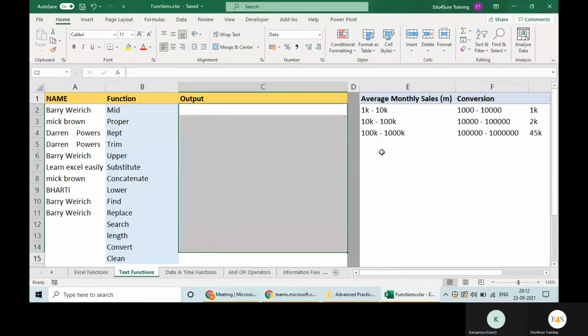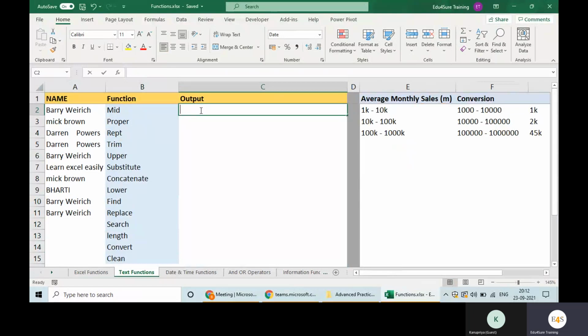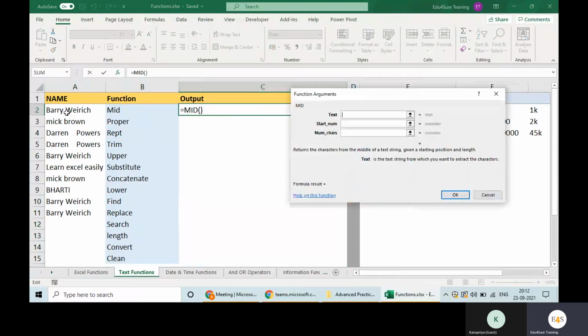So what is the use of the MID function? If I'm writing MID, for example, I want to cut something from the middle. It is asking me three arguments, 1, 2, and 3. I clicked on FX. What is my text? This is my text. From where do I want to cut? I want to cut from the second R. What is the position of the second R? Fourth.